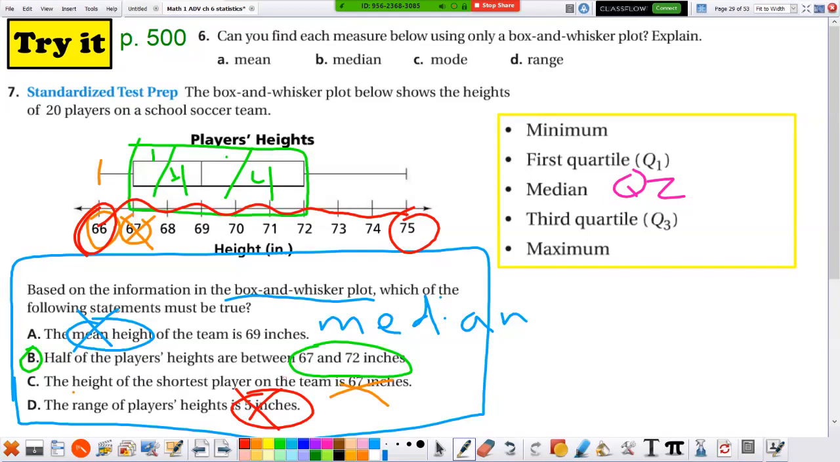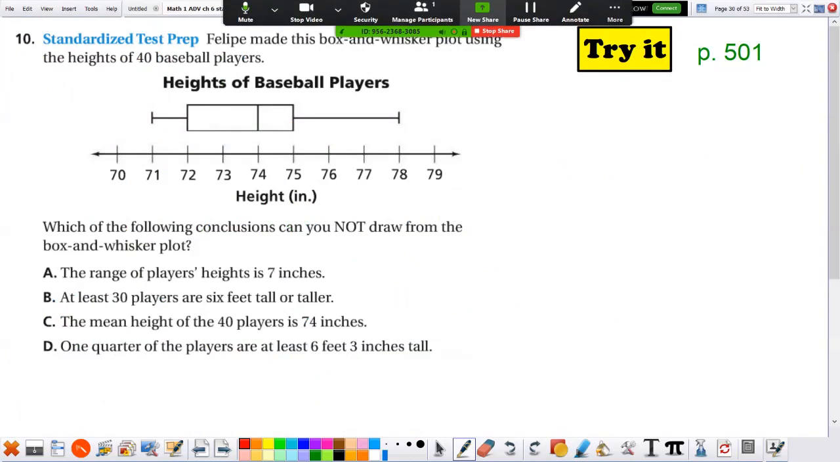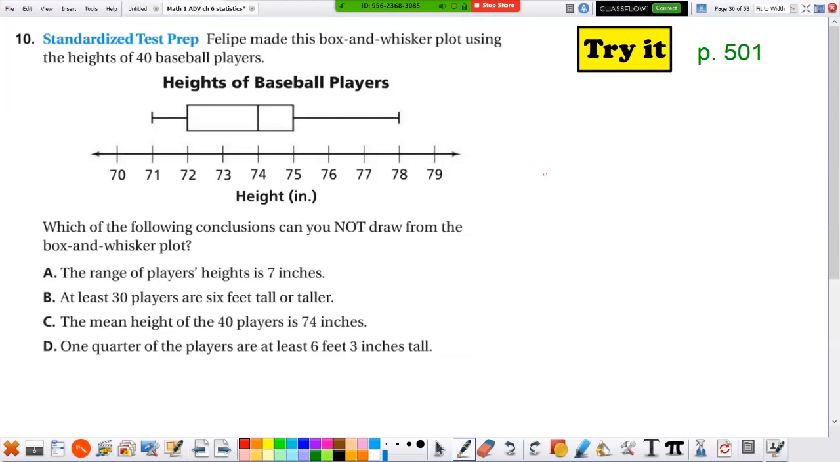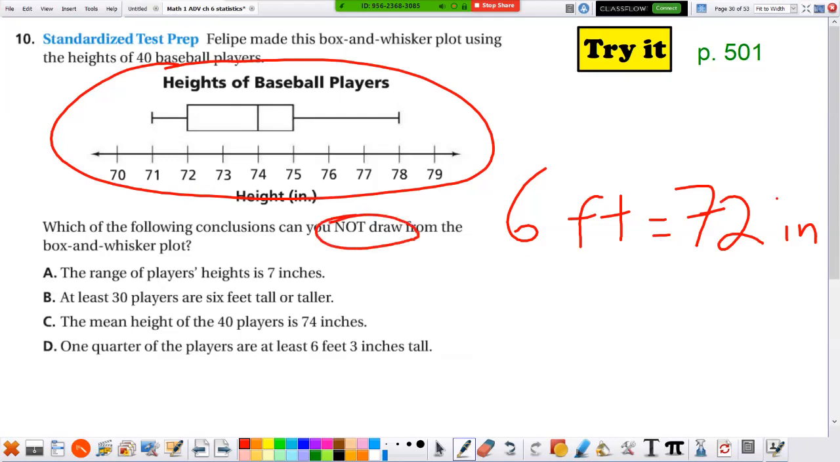Okay, next slide. Feel free to pause the video whenever you want. Okay, so here comes the next slide. Take a look at this one, multiple choice again, but you're trying to look at the heights of the baseball players. And just to remind you, 6 feet, 6 times 12 is 72 inches. That can help you out. Okay, look at the choices. Which one of these is not true, that you're not sure about? Okay, go ahead and pause the video while you think about it before I give you the answers.